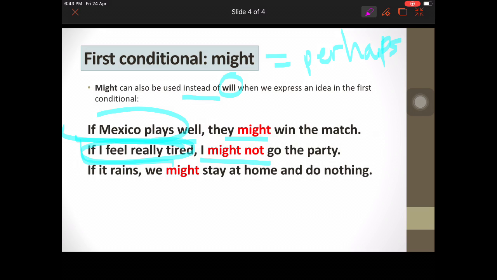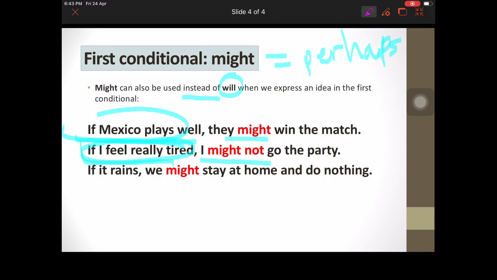If it rains, we might stay at home and do nothing. But if it doesn't rain, we will go outside and go to the party. And you're like, oh no, come on, I don't want to go to the party. Yes, we have to go because we promised. And you're like, no, I don't want to go. So you say, okay, if it rains, we might stay at home and do nothing. And you're like, yes, please rain, come.